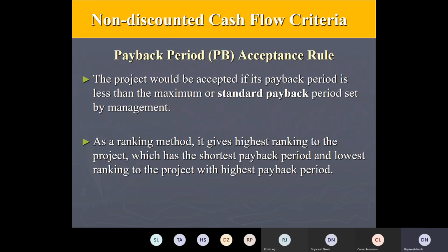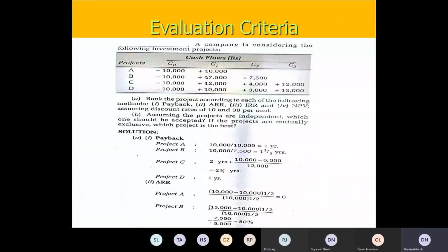Now try to see this example from the book of I.M. Pandey. A company is considering the following investment. There are 4 projects which you are asked to evaluate. We are only looking at the payback method; the ARR, IRR, NPV and others we'll see as and when we discuss them.